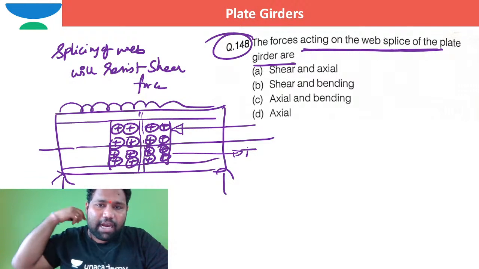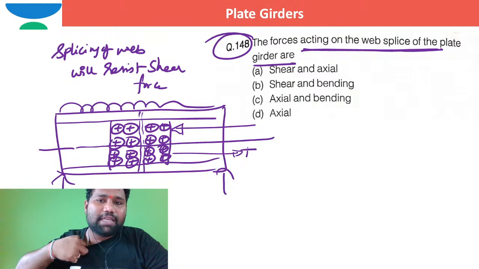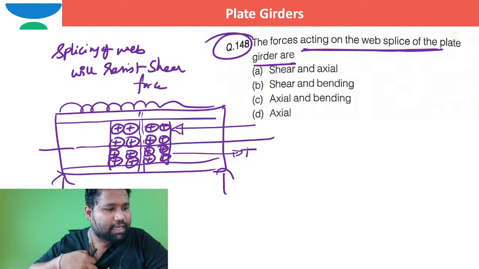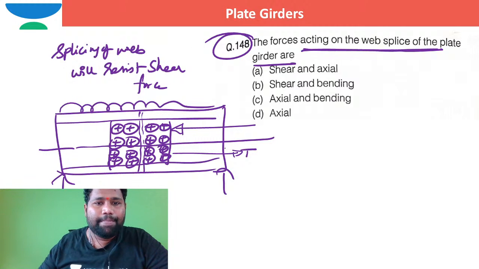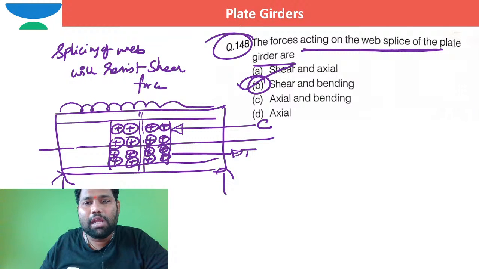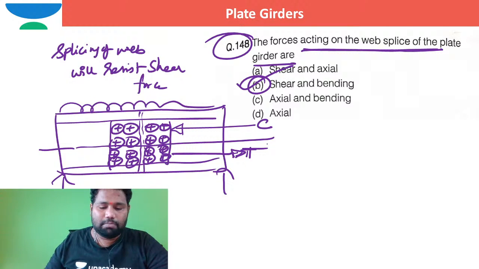That means that in addition to shear force, that web splice is also subjected to some sort of bending in nature, isn't it? So I can say the splicing of the web is designed for both shear force and bending action. Because of this bending, here bending compression is possible and here bending tension is possible, right?